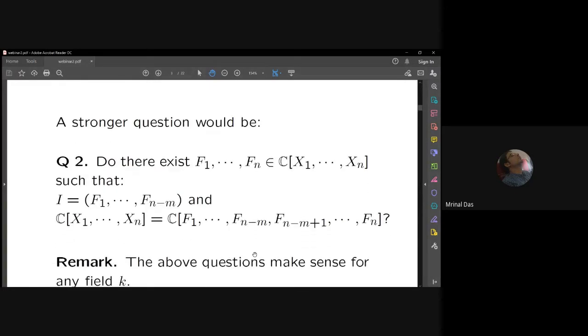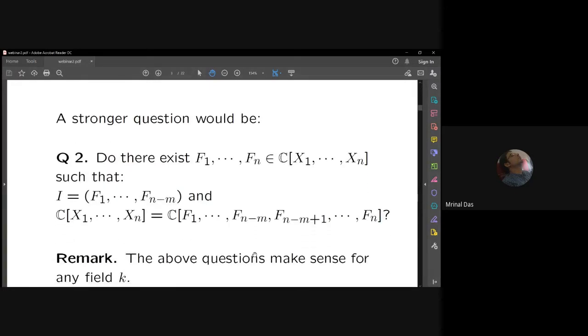The stronger question is whether they are generated by variables. By that we mean: do there exist some polynomials f1, f2, ..., fn such that I is generated by these n minus m variables f1 up to f(n-m), and C[x1, x2, ..., xn] is basically the polynomial ring in these variables f1 up to fn.